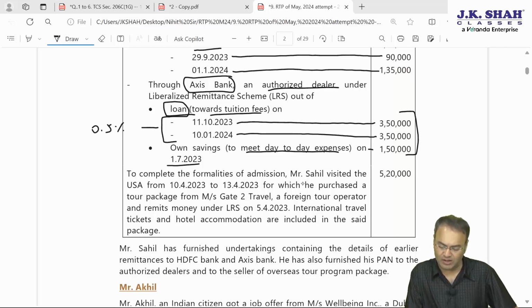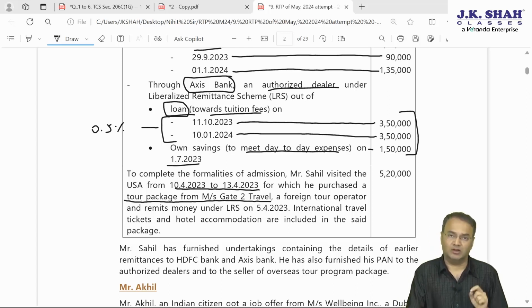To complete the formalities of admission, Mr. Sahil visited the USA from 10th April 2023 to 13th April 2023. He personally visited, for which he purchased tour package from Messrs. Gate to Travel. It's for purchase of tour package, foreign travel. Here no qualifying amount, no first 7 lakh, everything will be subjected to TCS.